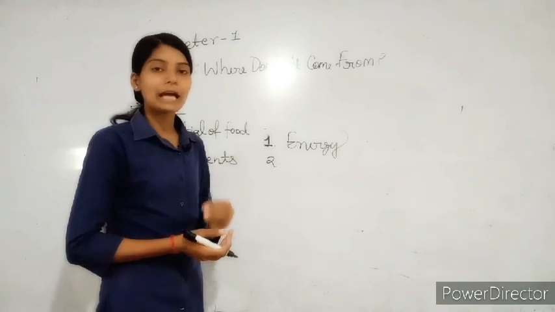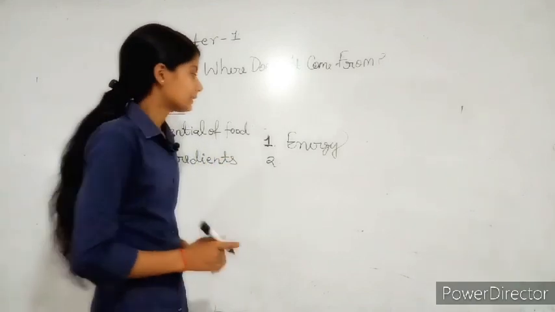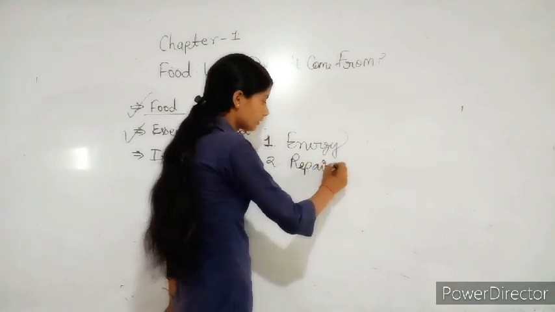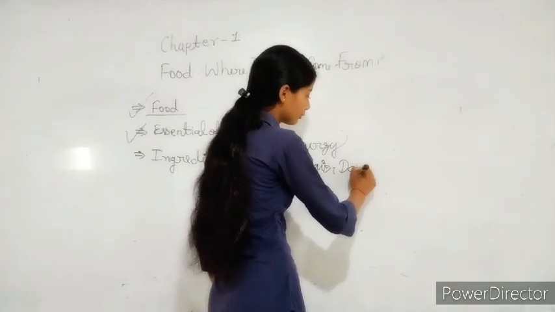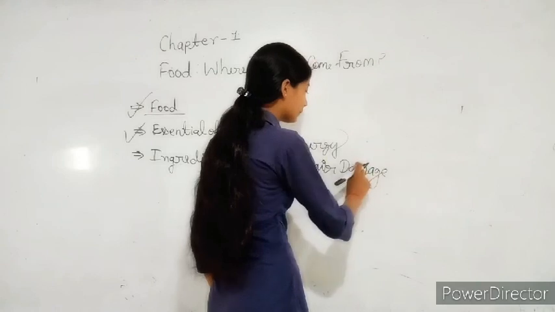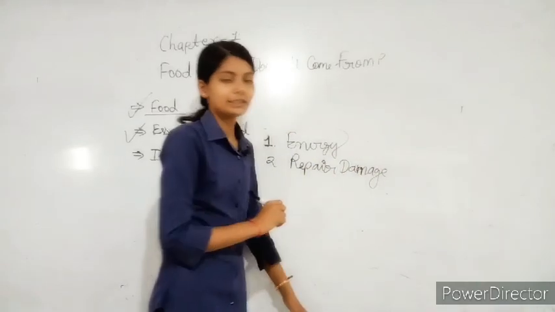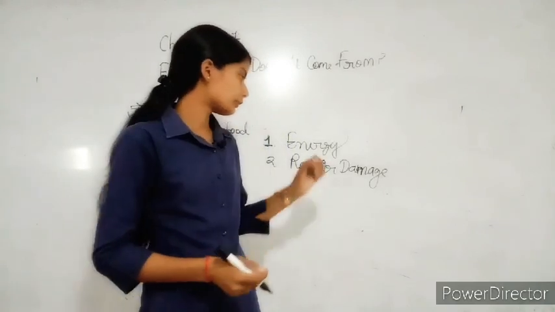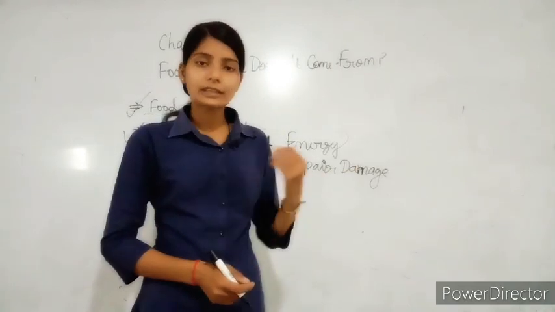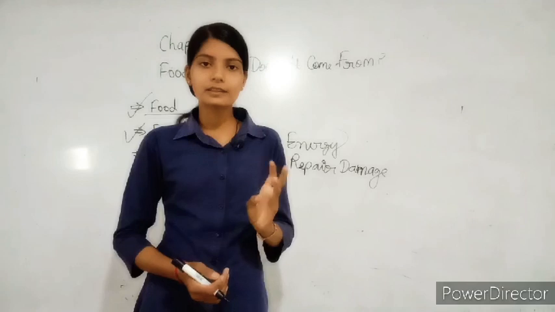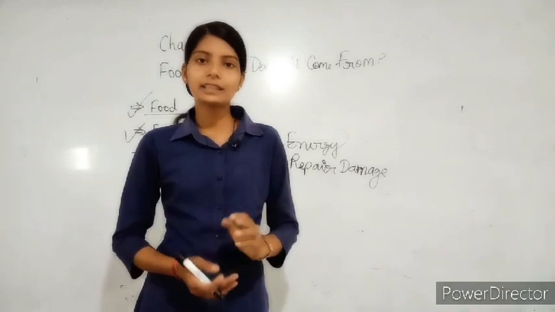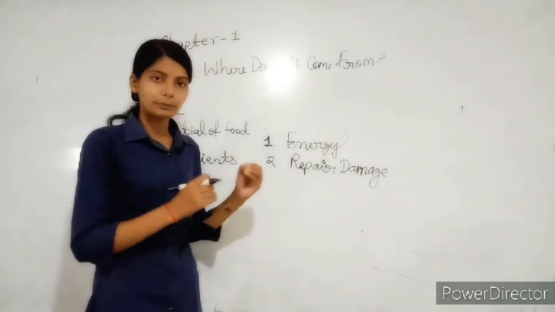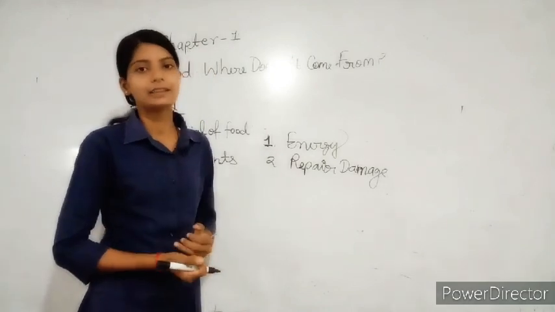The next point is that it repairs the damaged part of our body, damaged by hitting or any injury. By food we get nutrients like vitamins, protein, carbohydrates, etc. They help to repair our body parts like tissue and cells. And you know